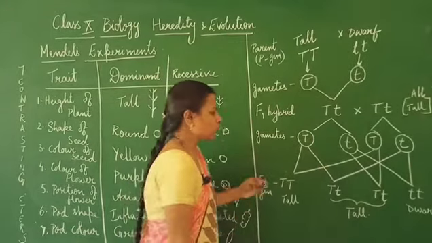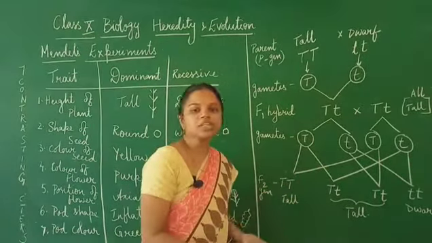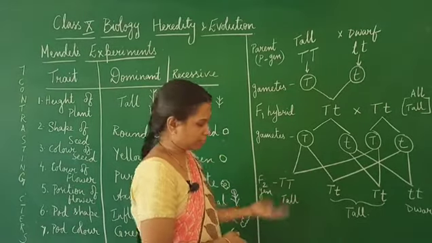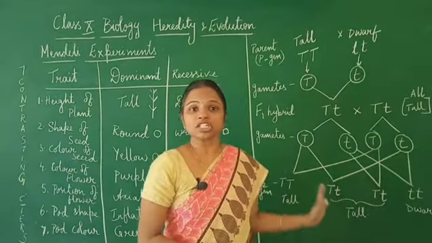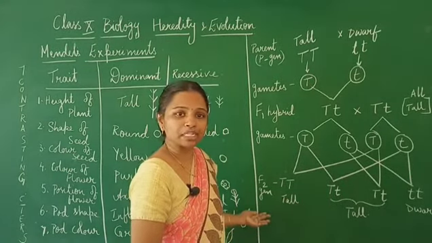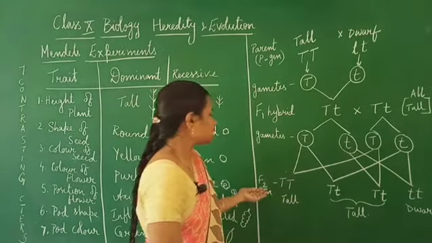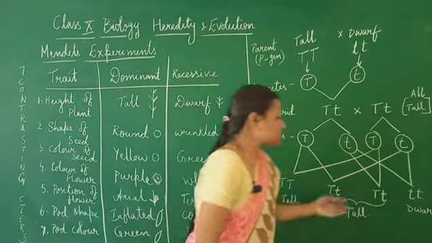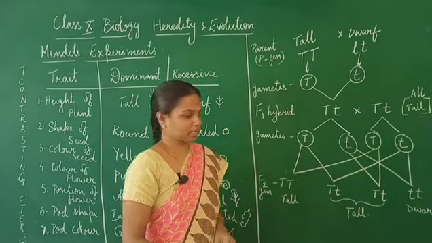Right? So with his experiments, morphologically, if we see the outer appearance of the plant, he obtained around 75% of the F2 hybrids having the tall characteristic, and 25% of the F2 hybrids having the dwarf characteristic.